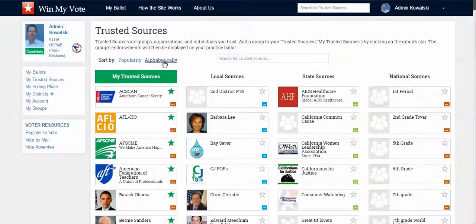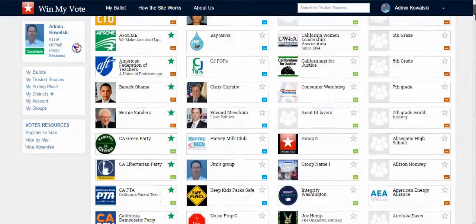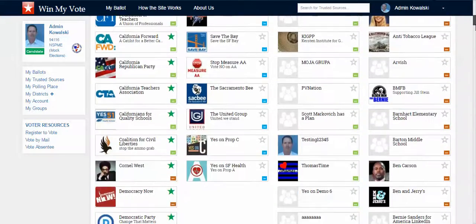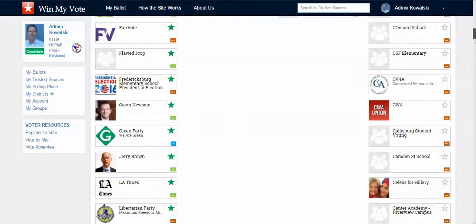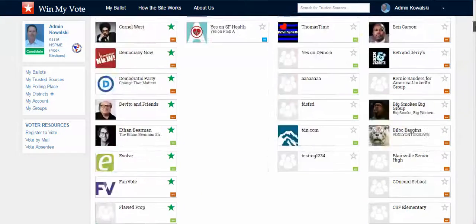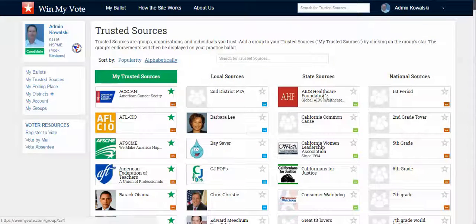Yeah, so we'll go alphabetical. So these are my trusted sources that I've already selected, and these are groups and organizations that have created pages, and I just haven't had time to go through them, or I've decided not to want to see their endorsements. And I can talk with you a little bit more about how that works from an outreach standpoint.